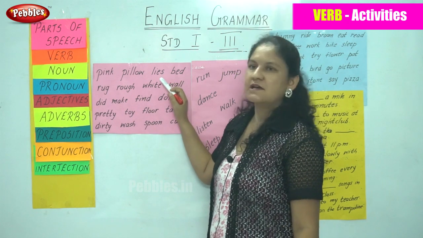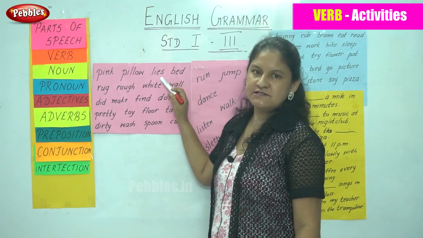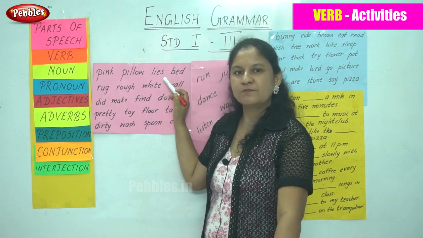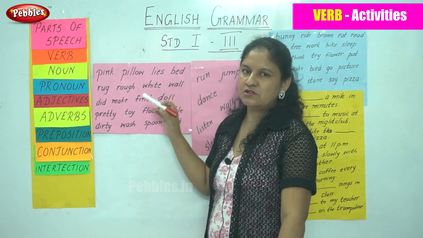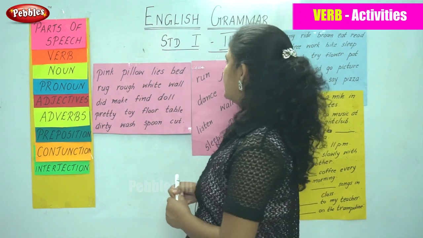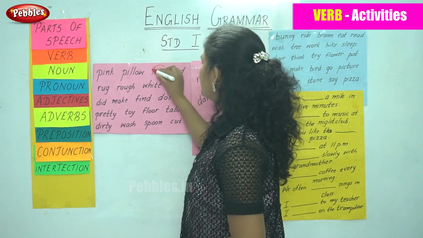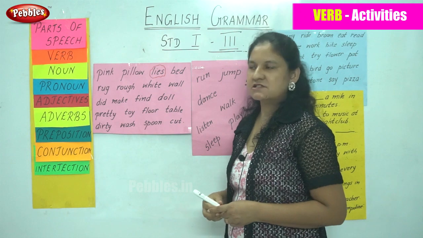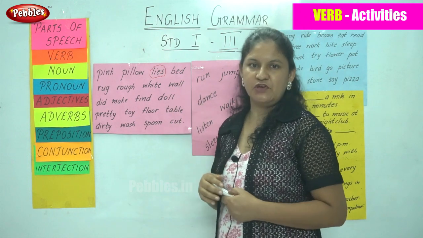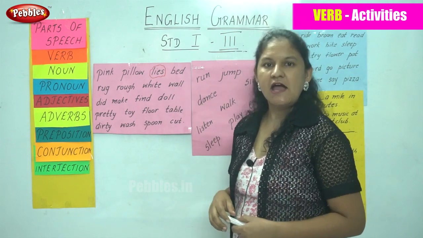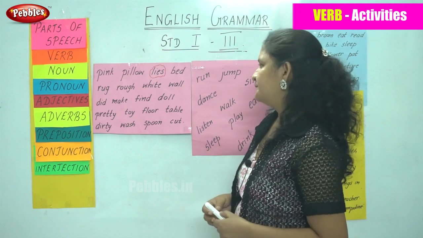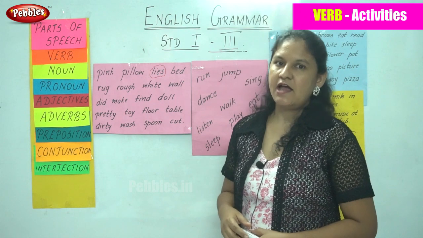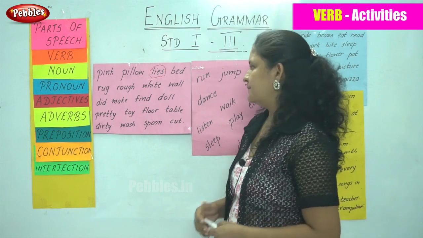The next is lies. He lies down. So that is the action that is being done. He lies on the bed or he lies on the floor. So lies becomes the action word or the verb in the chart. The next is bed. Bed, as we know, is the name of a thing and not an action word. Rug. Rug again is the name of a thing and not an action word.